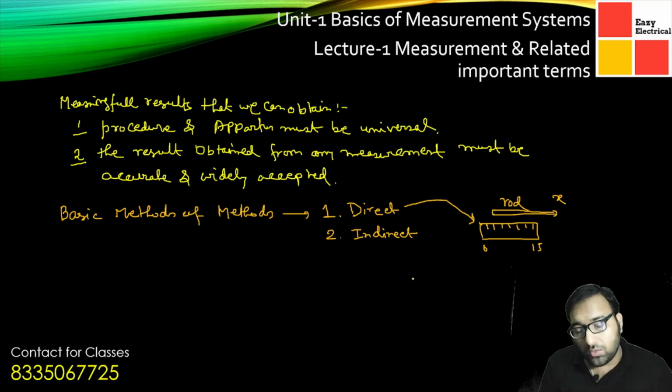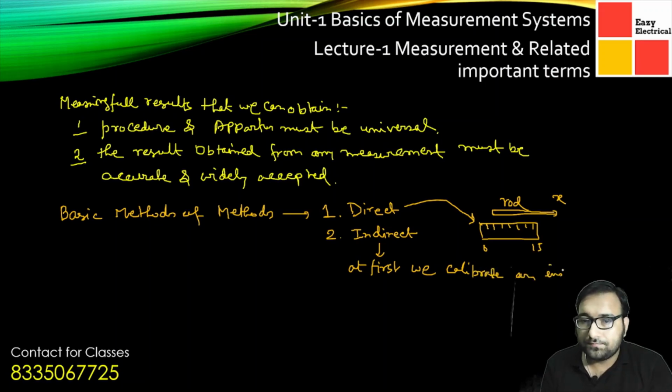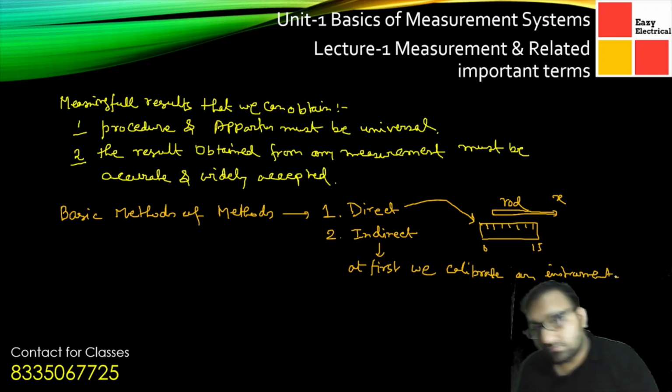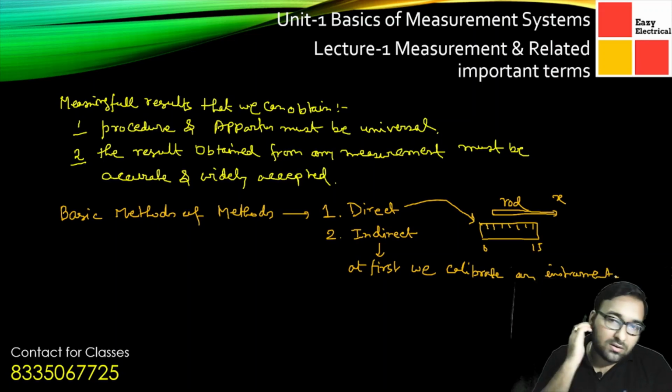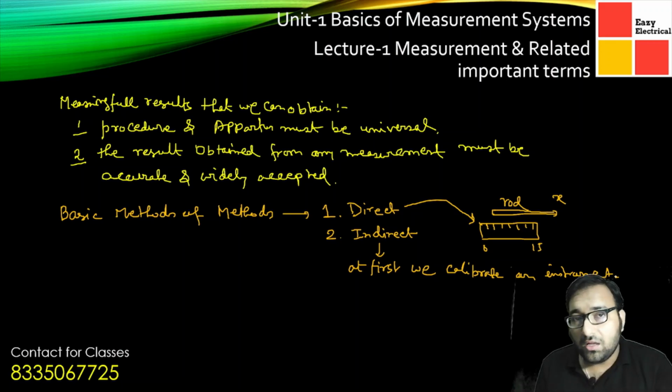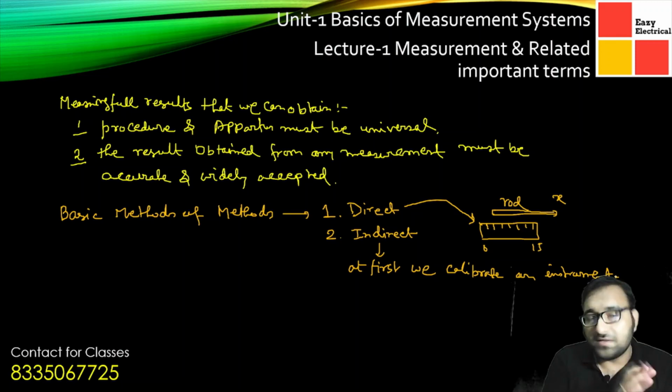An indirect method is one in which, at first, an instrument is calibrated. We calibrate an instrument, and after the calibration is completed, we use that instrument for measurement purposes.